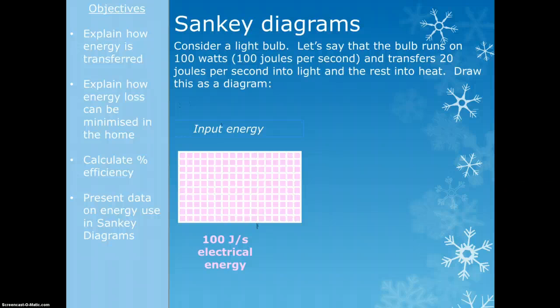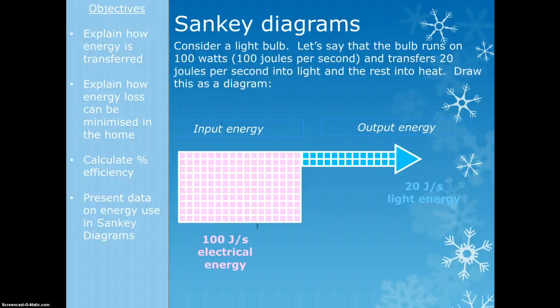I then need to think, where is the energy going? So I'm looking at my output energy. So I put 20 joules per second into light. So I do an arrow that goes straight on, that's the light energy. And because it's 20 joules, it's going to be 2 blocks high, because the whole thing is 100. There are 10 blocks, each little block represents 10, so I need 2 to represent 20. So that's my energy that's going forwards.